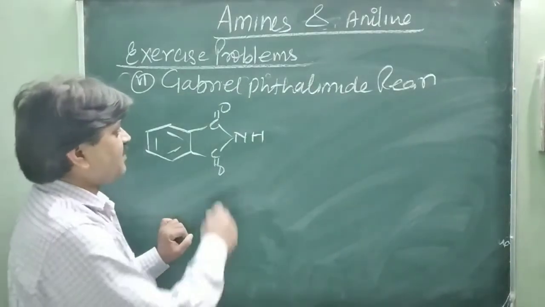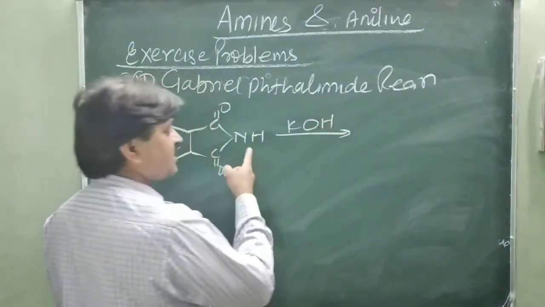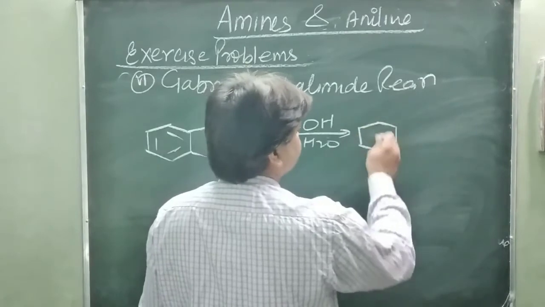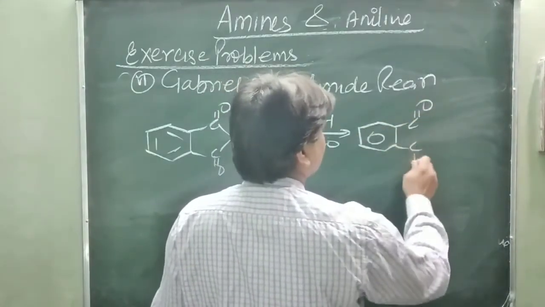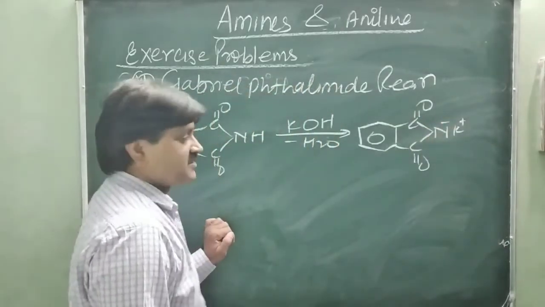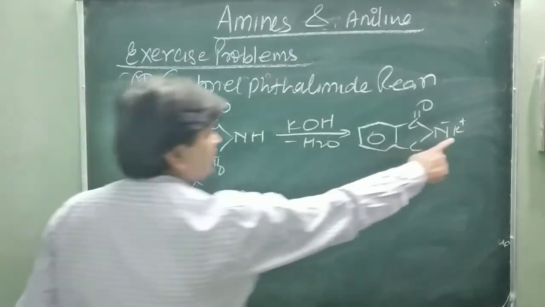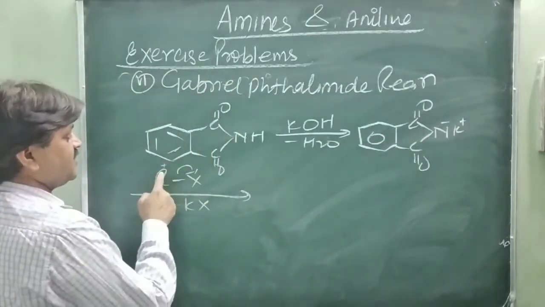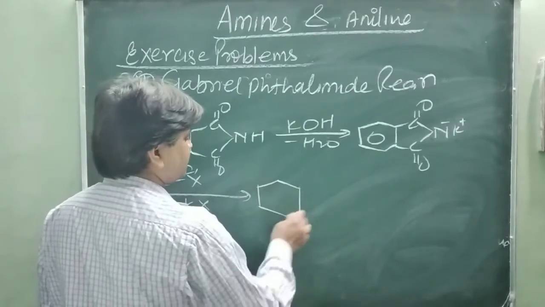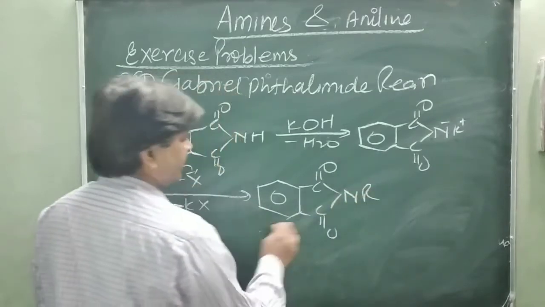First of all, phthalimide is treated with potassium hydroxide, KOH, forming N-potassium phthalimide, and H and OH are released as H2O. Next, it is treated with an alkyl halide RX, KX is released, and the R+ attacks the nitrogen, forming N-alkyl phthalimide.